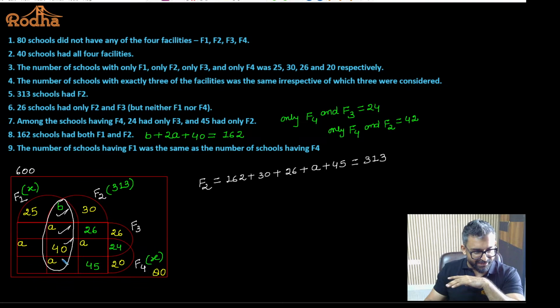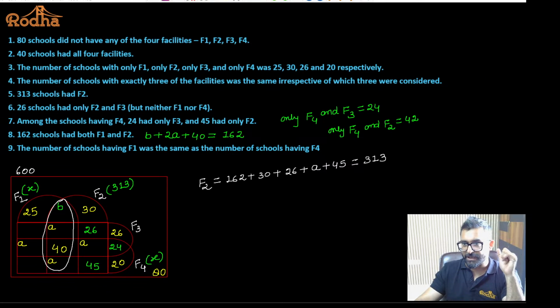If you make this 162, the remaining portion has to be 313 minus 162. Will that be okay? Please guys reply yes or no. Okay. So once we have established that this portion is 162 and the remaining portion has to be 313 minus 162, I'll get the value of A. What is the value of A? Tell me. Answer to the question. What is the value of A?